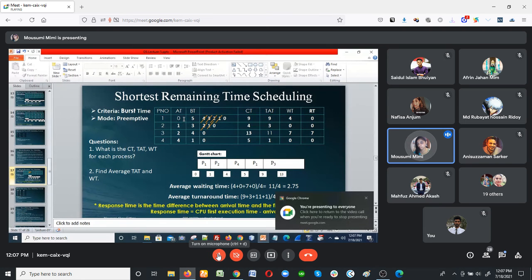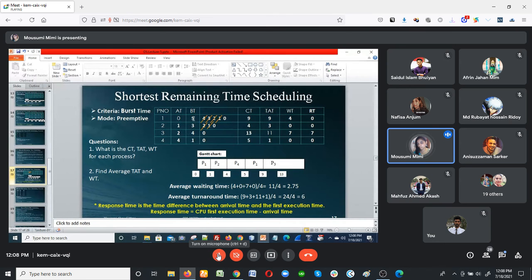First of all, you have to look at the arrival time and then you have to go for the burst time. The shortest remaining time scheduling priority is the smallest burst time. But here the process number 4 has the smallest burst time. Arrival time is 4 seconds. Before 4 seconds already the other 3 processes have come. First of all, at 0 second my first process has already come. So I put my first process. After 1 second my second process comes.